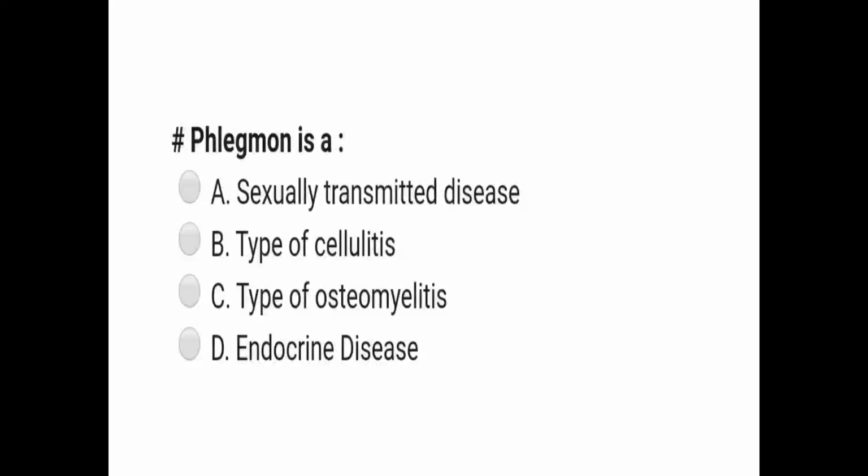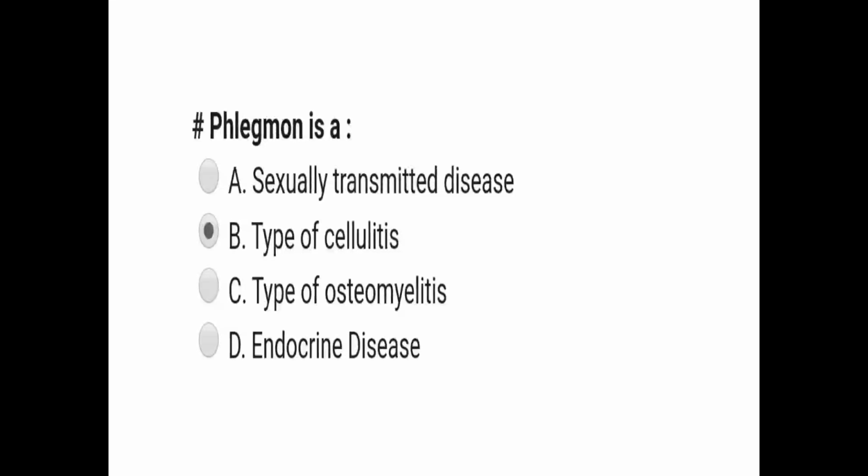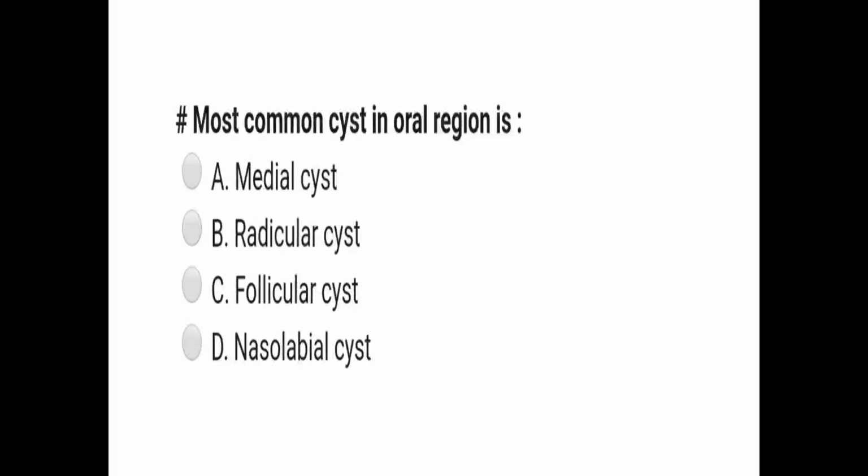Phlegmon is a sexually transmitted disease, type of a cellulitis, type of osteomyelitis, endocrine disease. So the correct answer is it is a type of cellulitis. Let us move on to the third question, friends.